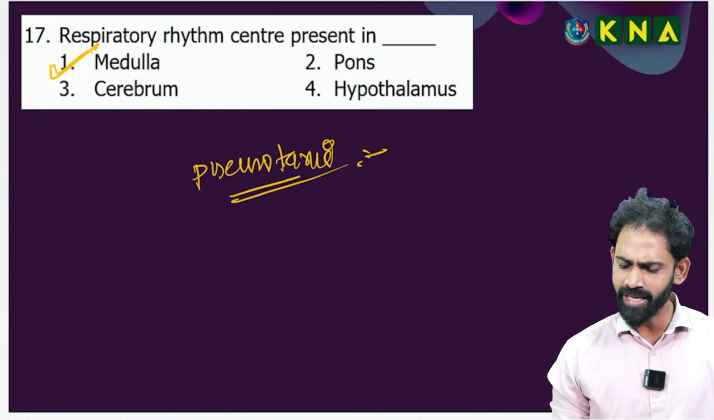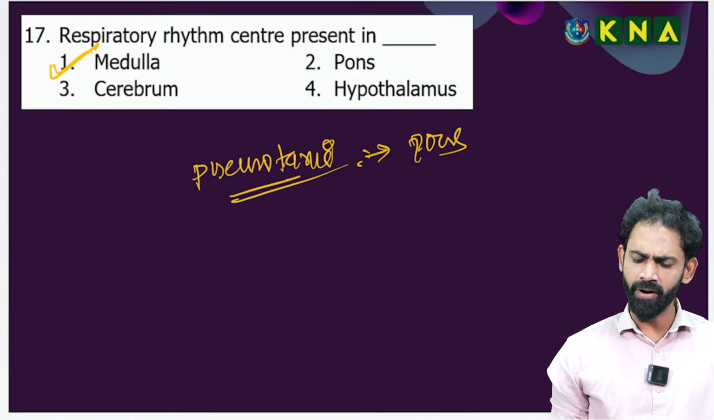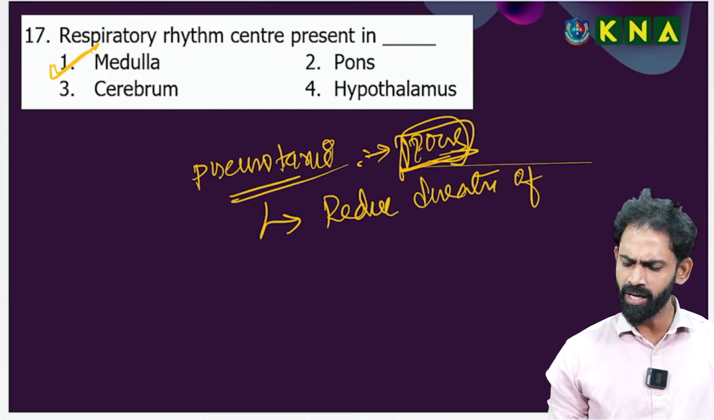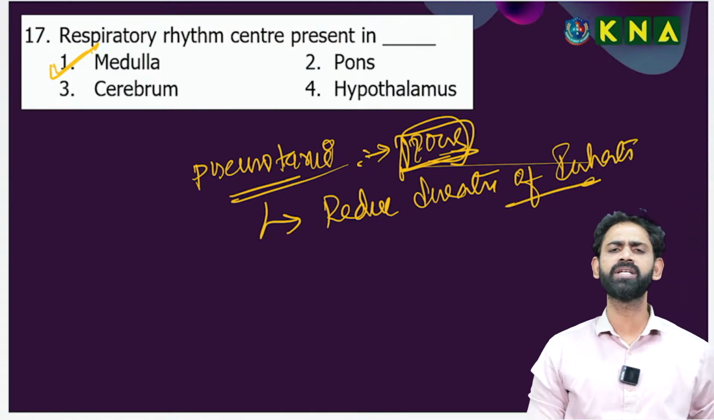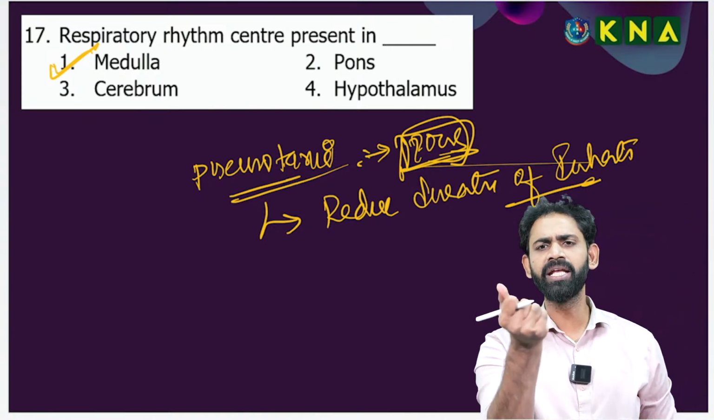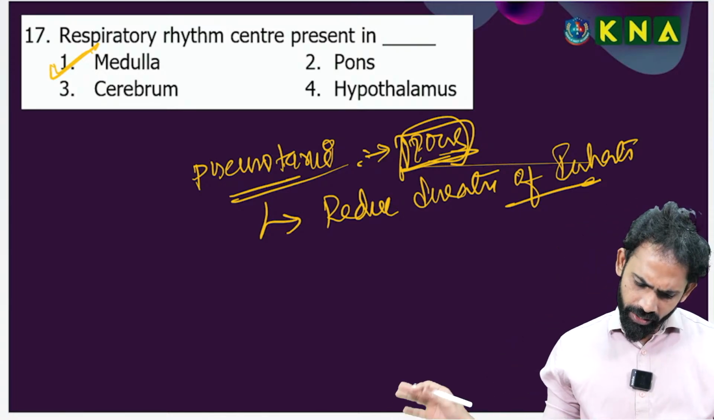So the pneumotaxic center is present in the pons. The pneumotaxic center reduces the duration of inspiration. Do you remember? It reduces the duration of inhalation and alters the breath rate. That is the one. That's very good.